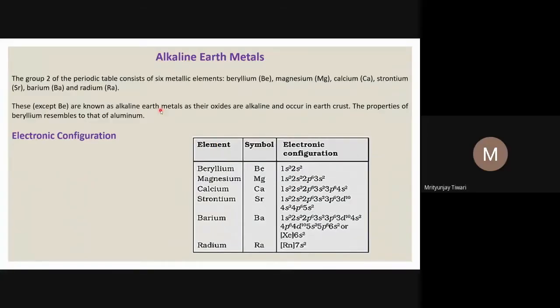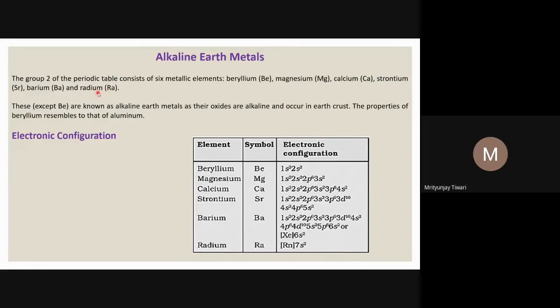Hello students, good morning. So we are going to study about alkaline earth metals. We have studied previously alkali metals and their chemistry in great detail. Now we are going to study about alkaline earth metals, and as I have discussed earlier, alkaline earth metals are group 2 metals, and particularly there are 6 elements in that group 2. Group 2 means the second group in the periodic table. And these elements are beryllium, magnesium, calcium, strontium, barium and radium.